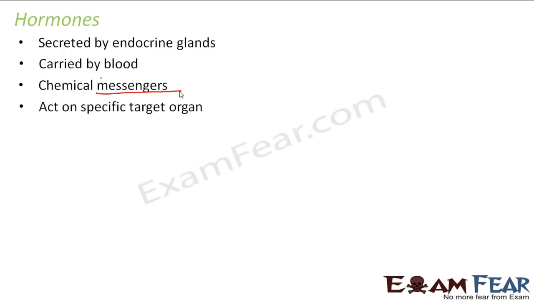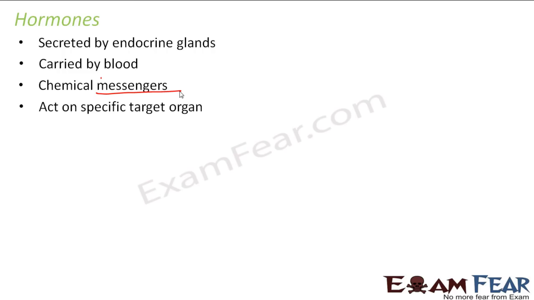They act on specific target organs. So they are very specific in their action, as I said. They will hit only the specific target cells. Now, how do we know who the target cells are? The target cells will have a cell membrane, and these hormones will be recognized by the receptors on the target tissues. So the target cell will have some receptors on its membrane. They will have some special molecules which actually detect the presence of the hormone. As soon as they detect the presence of the hormone, they will recognize it and receive the information which is carried by the hormone.